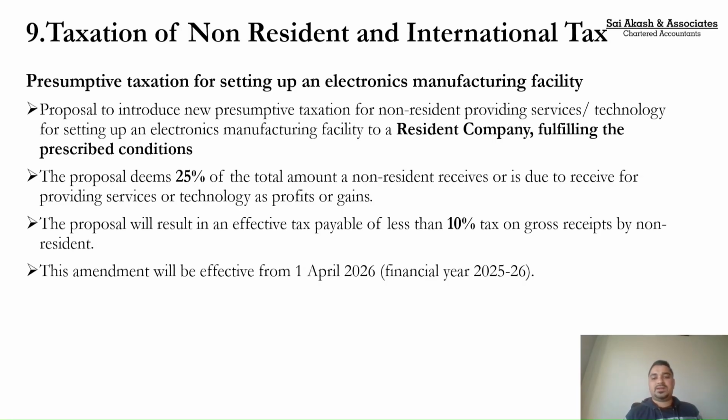Again, this is specifically to boost a specific sector, that is electronics or semiconductor sector, wherein if a non-resident is providing services or technology for an electronic manufacturing company, a resident company fulfilling the specified conditions, then out of your total receipts, 25% would be treated as your profit, and effectively the tax would be 10% of your total receipts. Again, a very welcome amendment.